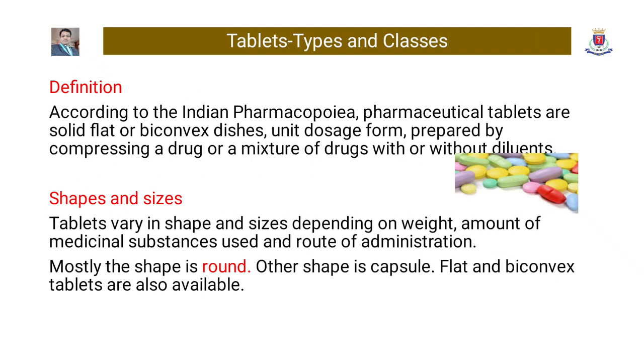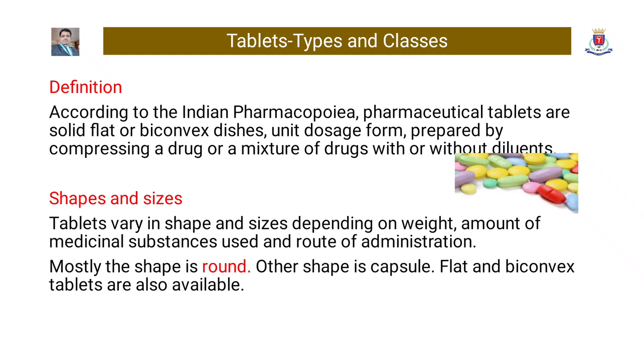According to Indian Pharmacopoeia, the definition of tablet is: pharmaceutical tablets are solid, flat or biconvex dishes, unit dosage form, prepared by compressing a drug or a mixture of drugs with or without diluents.